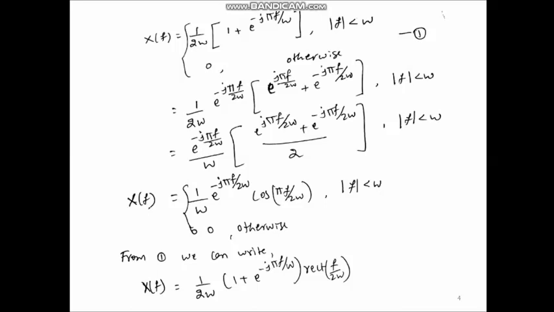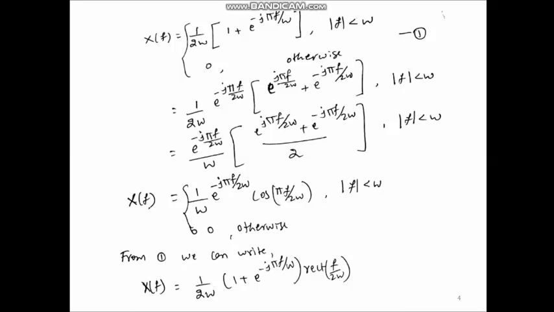For that, take 2 inside the square bracket. So, e to the power minus j pi f divided by 2W by W into e to the power j theta plus e to the power minus j theta divided by 2, where theta is pi f by 2W. So, we can write this as X(f) equal to 1 by W e to the power minus j pi f by 2W into cos(pi f by 2W) if frequency is within minus W to plus W, and it is 0 otherwise.